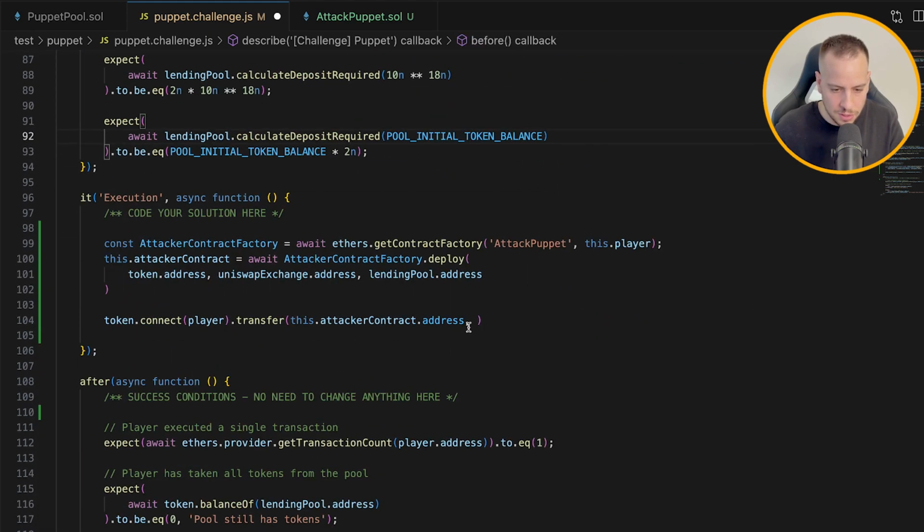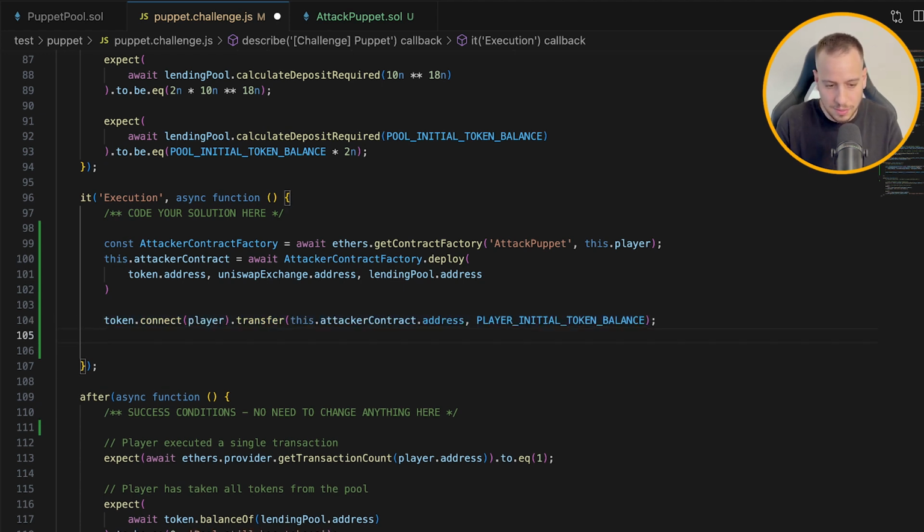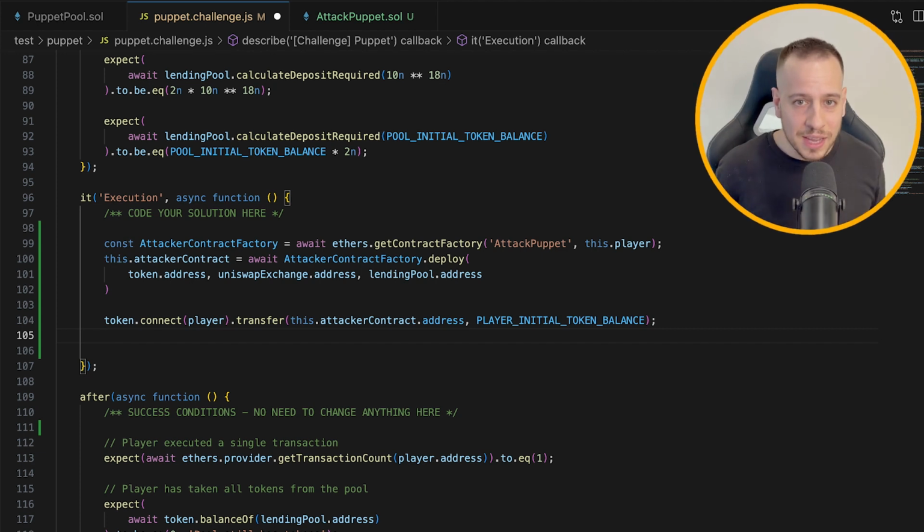So let's just send all the initial balance to the attacker contract. Beautiful. The next thing I want to do is call the attack function, and I want to send some ETH to the attack function, actually all my ETH, so it will be able to use it later on to drain the puppet pool, because the ETH that it will get from the swap on Uniswap probably won't be enough.